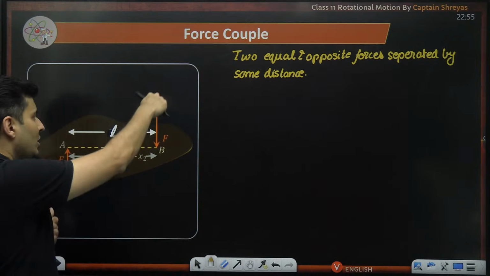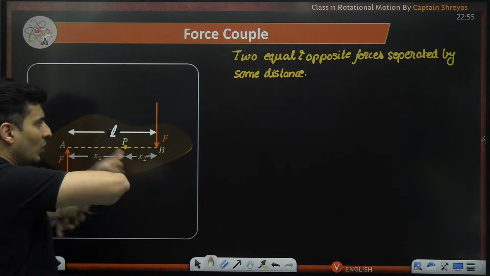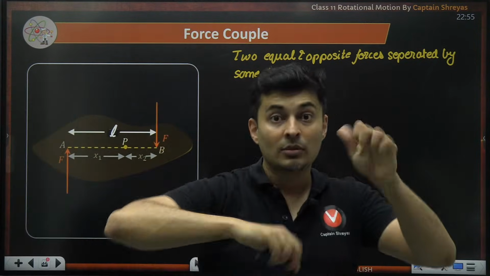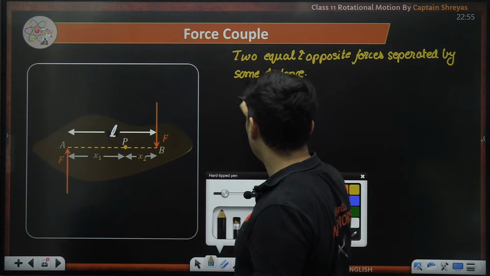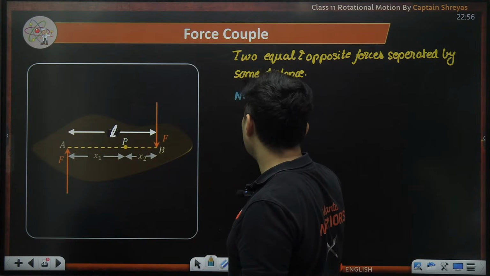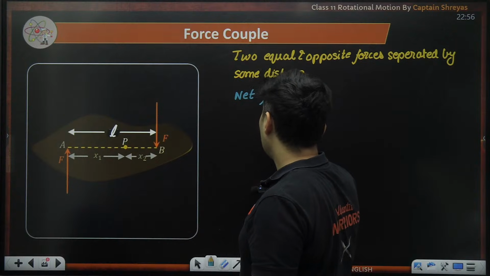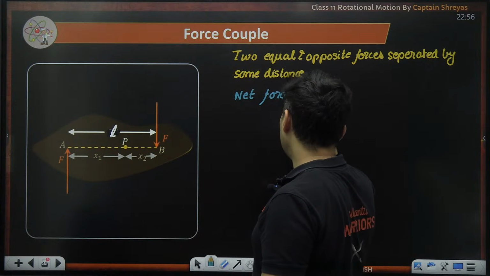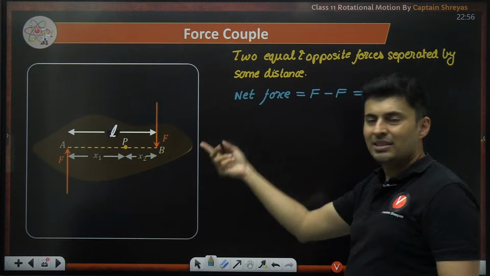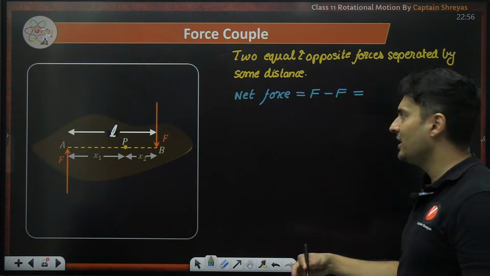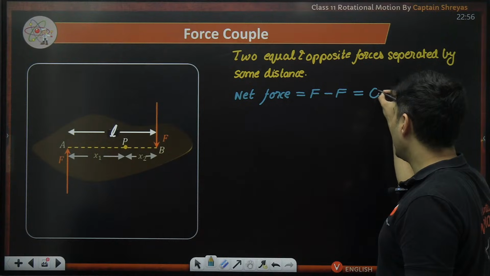Then you will see this force and this force will cancel each other, not torque-wise, linearly. So if somebody had to calculate what is the net force because of a couple, one of the force will be positive, the other force will be negative. One is I cap, one is minus I cap, one is J cap, one is minus J cap. So it will cancel and you will get 0.